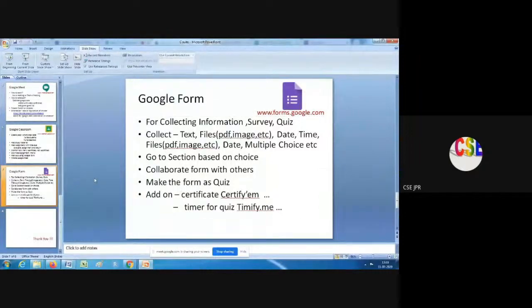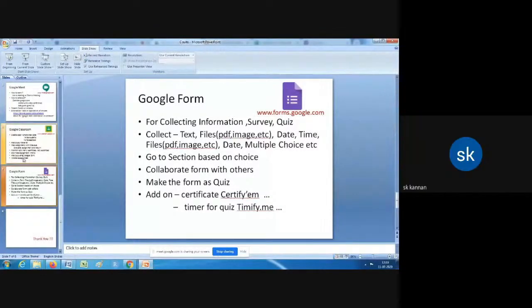There are some add-ons available to send certificates. Maybe you might have attended some online quizzes. Whenever you attend, and if you score above a certain level, a certificate is automatically generated to certify you. That is an add-on available for that. And we also have another add-on for setting a timer for the quiz, timify.me, that you can add on. Maybe later you can try. These are all some additional information.